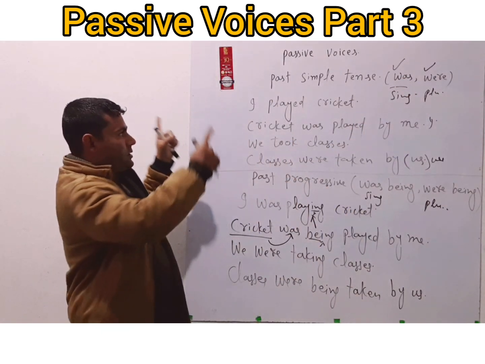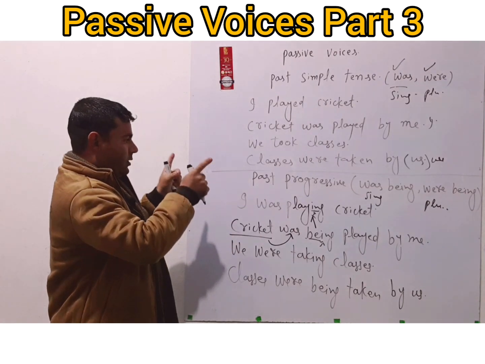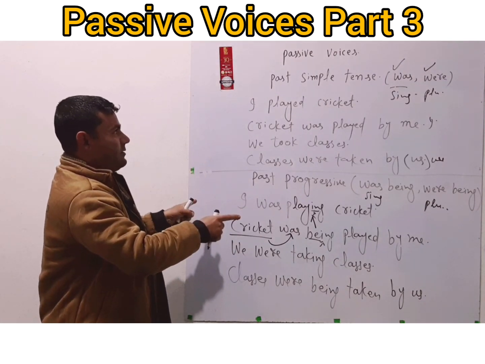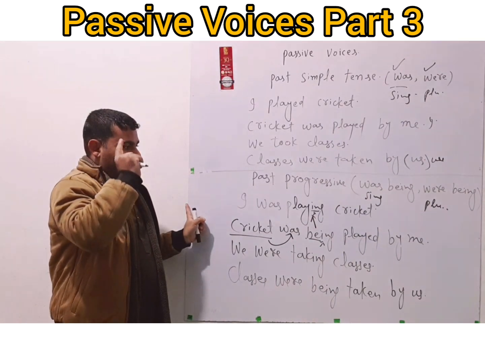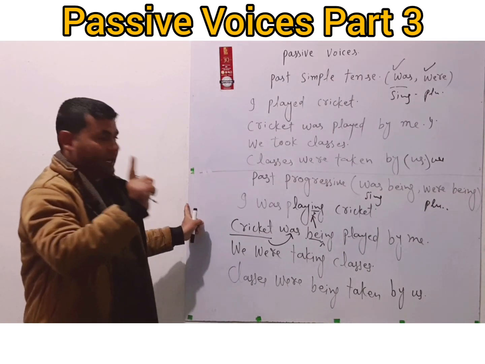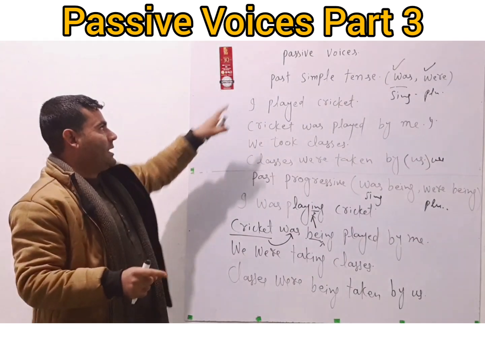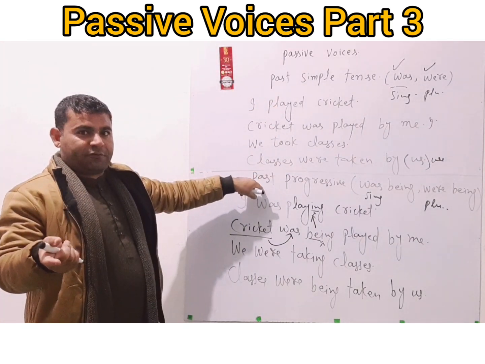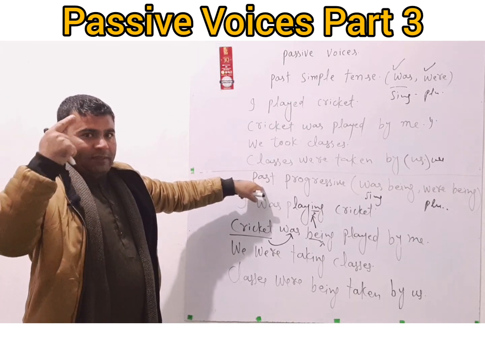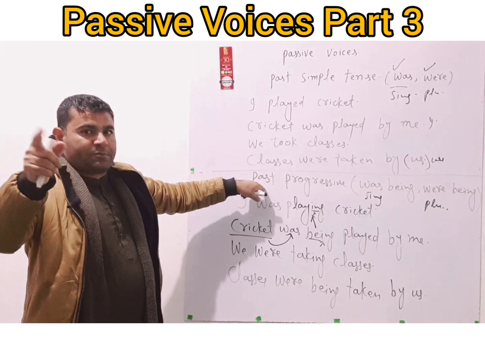So if you just keep watching and you watch all our videos about the passive voices, then you will ask in your comments that I should mention the helping verbs of each tense. Like today we did past simple and past progressive and past perfect. So for example, had been, and then future simple, future progressive, future perfect.